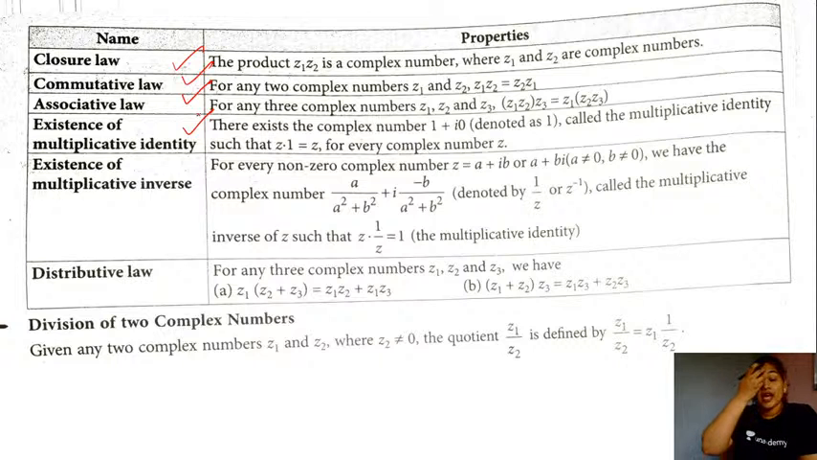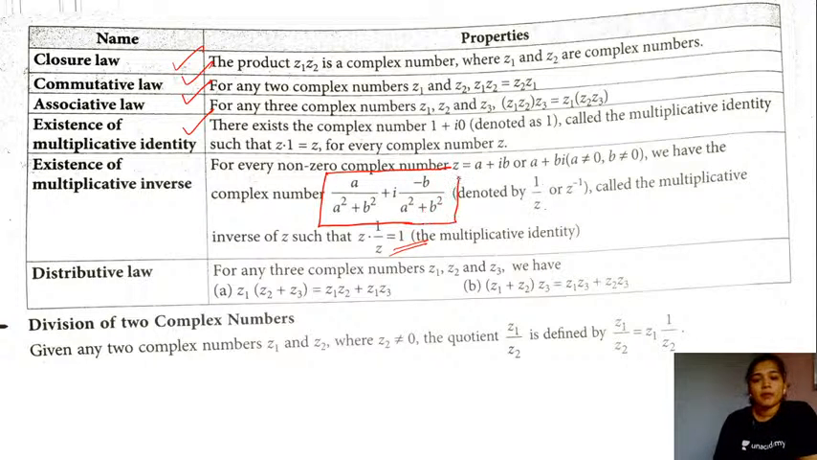The next property that we have is the existence of multiplicative inverse, right? So suppose we have a complex number z equal to a plus iota b. The multiplicative inverse will be of the form a divided by a square plus b square plus iota times minus b divided by a square plus b square, or this value could be simply denoted as 1 by z or z inverse, such that when you multiply z with the multiplicative inverse, you will get the multiplicative identity, that is equal to 1, right? So we can use this form given here, students, to get the multiplicative inverse.